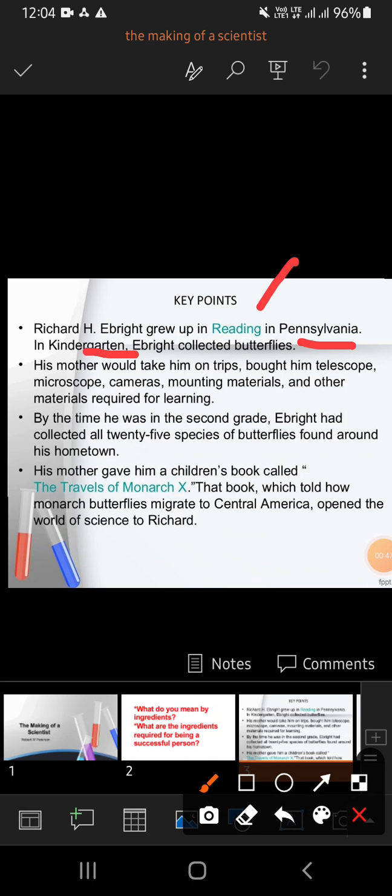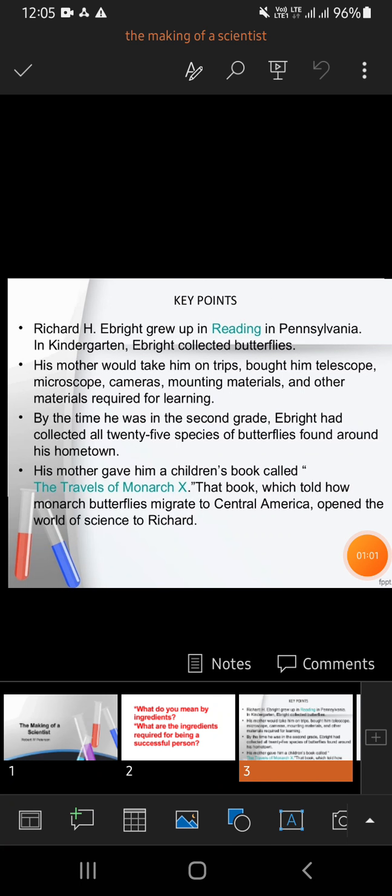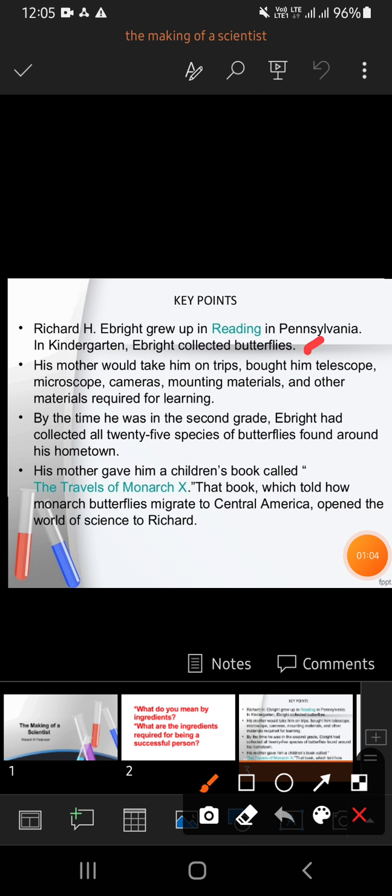In KG class, he collected butterflies. Albright was born with a bright mind. He had a driving curiosity about everything, especially when it comes to science. He was interested in insects, so when he was in KG class only, he started collecting butterflies. He had only two members in the house, he and his mother. His father died when he was in class 3.